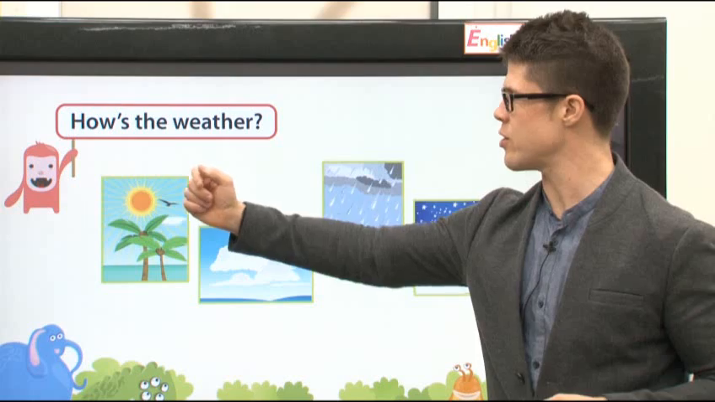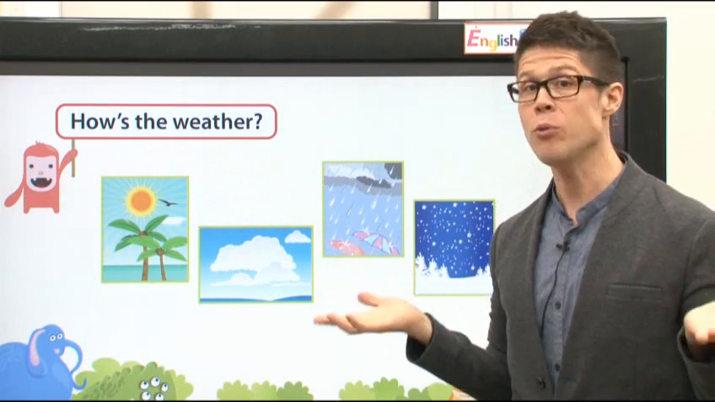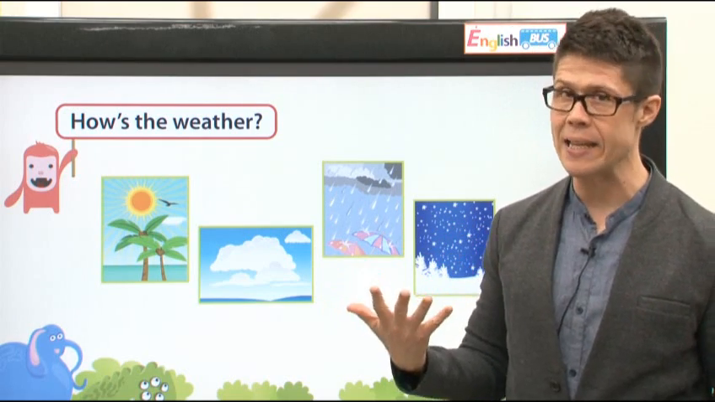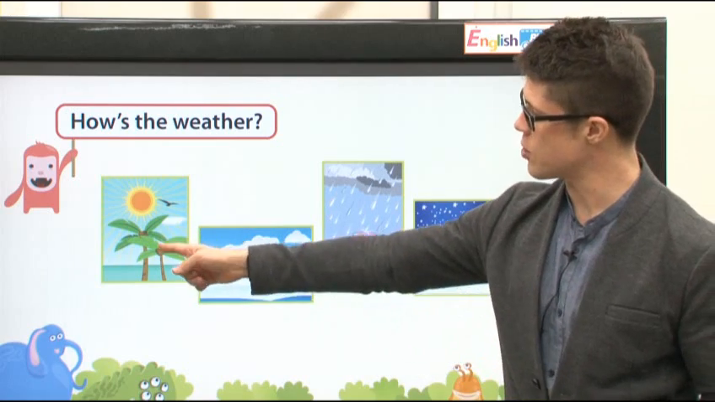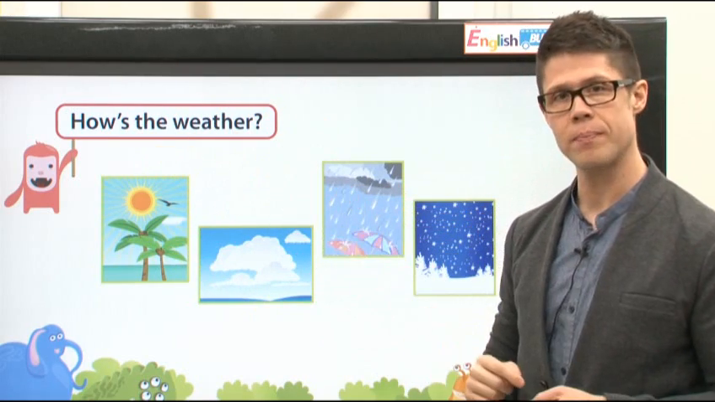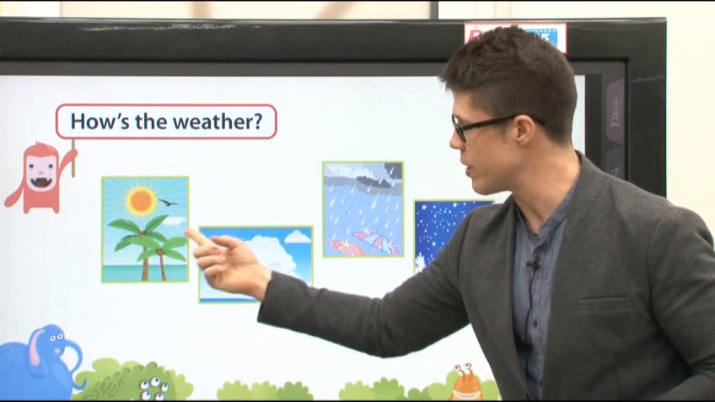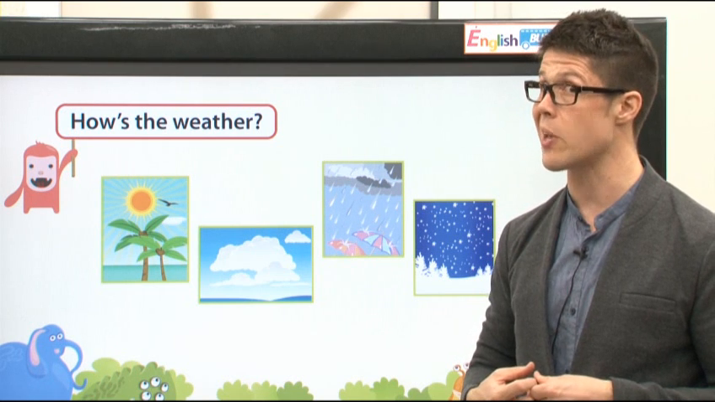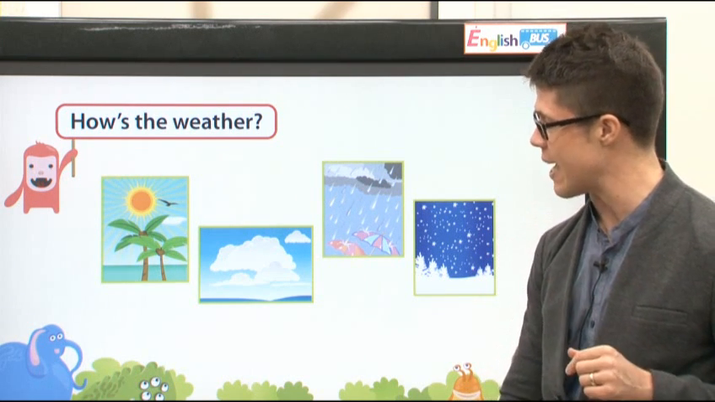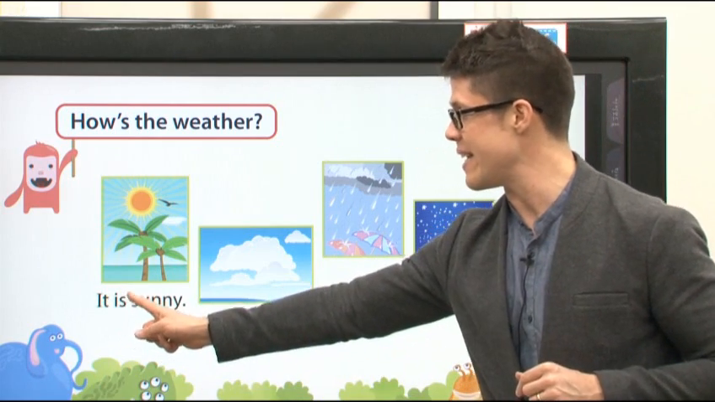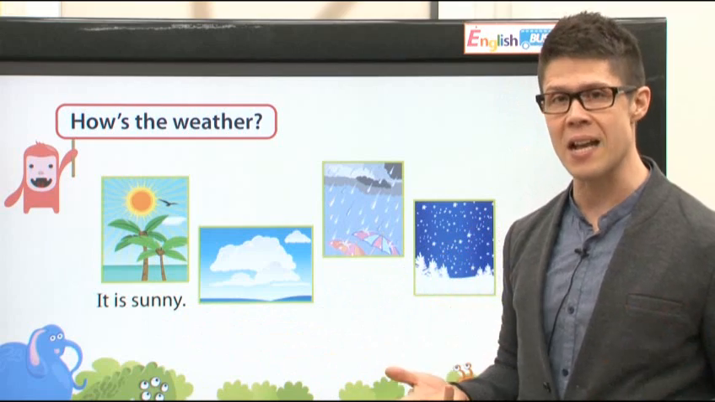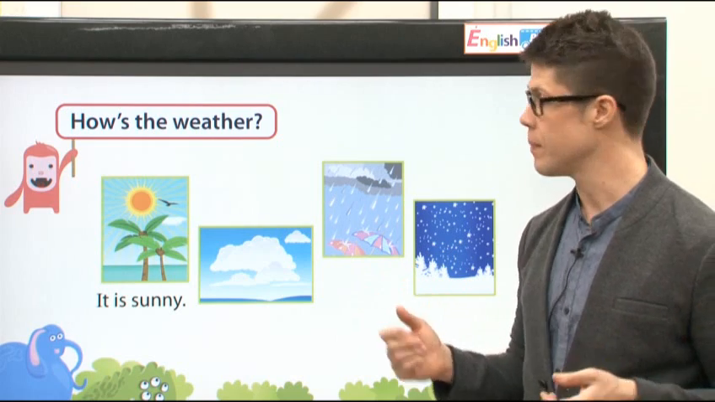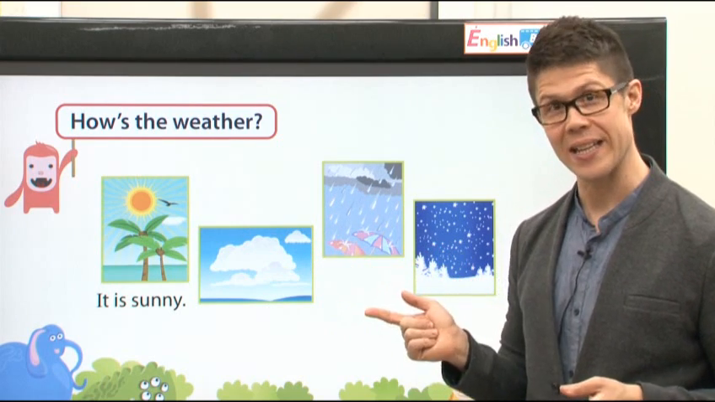Now, let's ask the question, how's the weather? How's the weather? It's sunny. How's the weather? It's rainy. All right, like that. Let's look at the first one here. How's the weather? All right, look at this. What is this? That's right, that's the sun. So do we say it's sun? No. What do we say? Ta-da! It is sunny. Very good. After me. How's the weather? It is sunny.